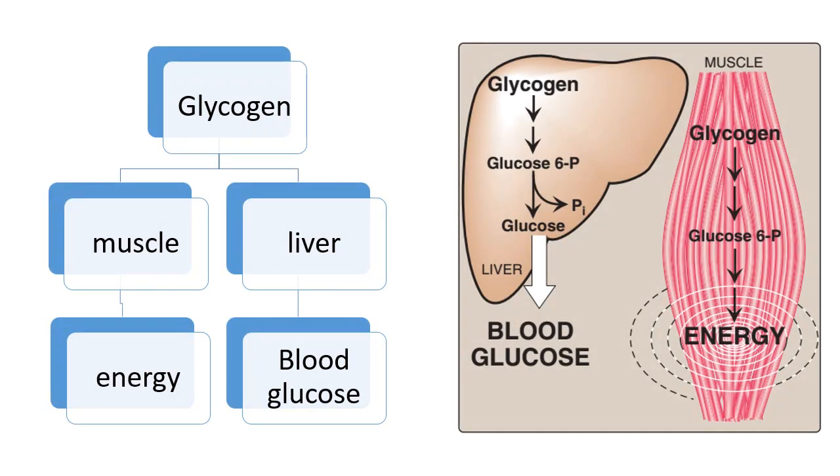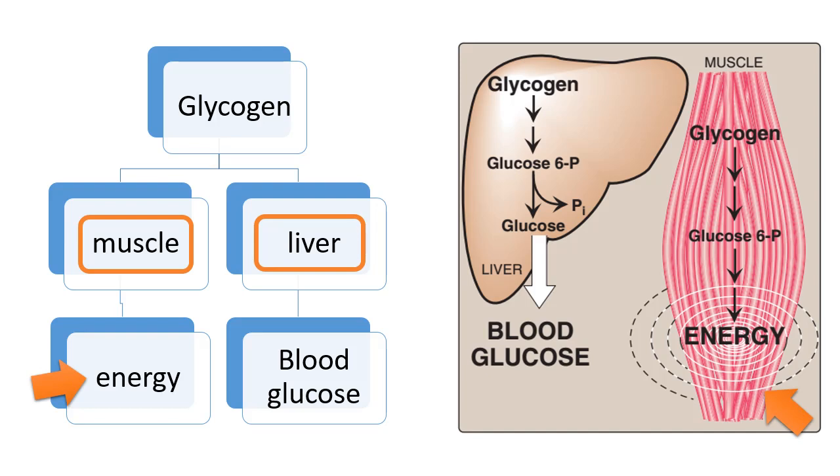Although all cells store small amounts of glycogen for their own use, the main stores of glycogen in the body are skeletal muscle and liver. The function of muscle glycogen is to serve as a fuel reserve for synthesis of ATP and supply energy during muscle contraction. On the other hand, in liver, glycogen is used to maintain the blood glucose concentration, particularly during the early stage of fasting.